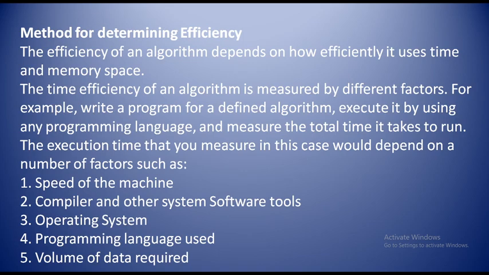The time efficiency of an algorithm is measured by different factors. By different factors we can determine the efficiency of an algorithm.